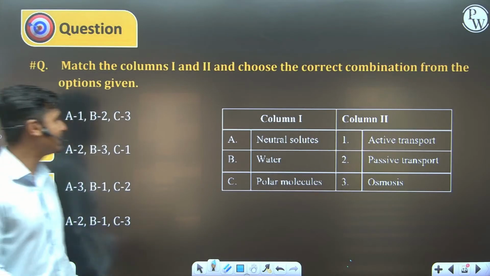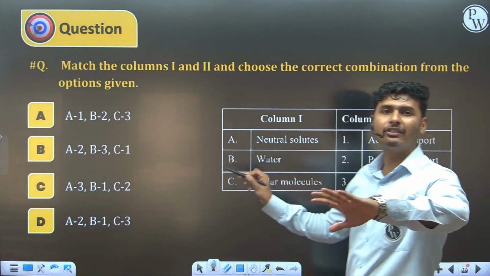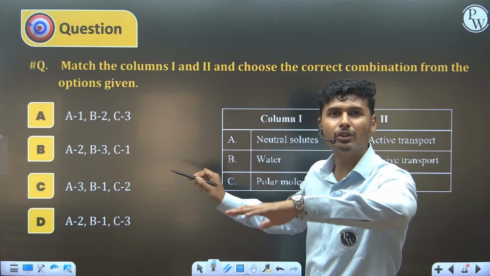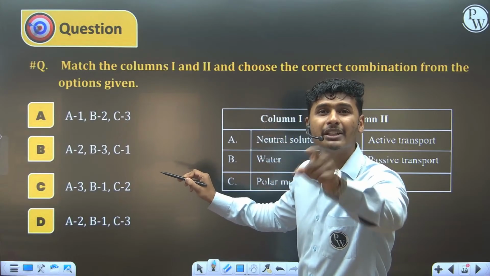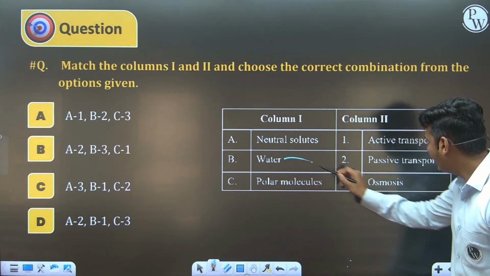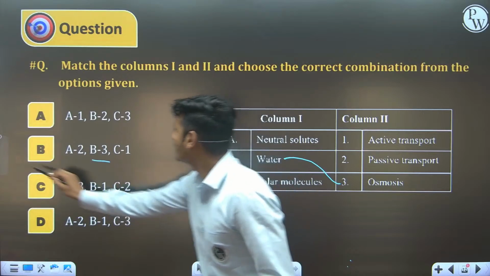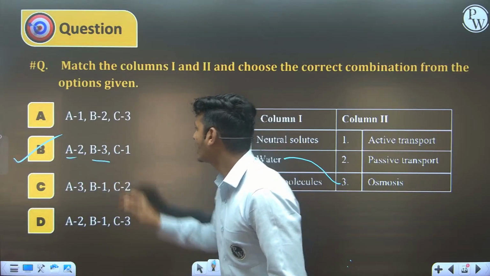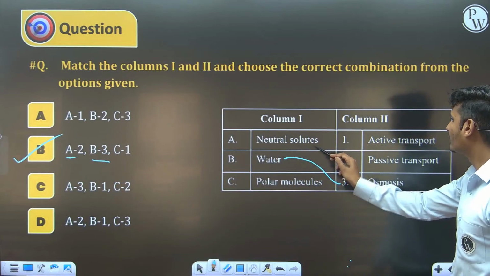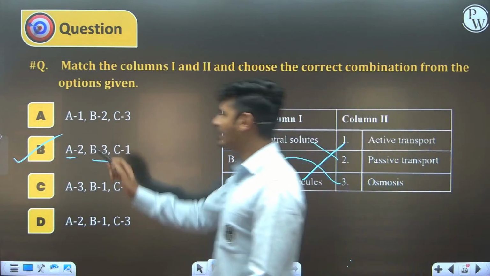B is the correct answer. Okay, let's check. Water always travels from higher concentration to lower concentration through a semi-permeable membrane, and it is known as osmosis. So B3 is in only one answer, B. Let's check the other option, A2: neutral solute, yes, passive transport, and polar molecule, active transport. B is the correct answer.